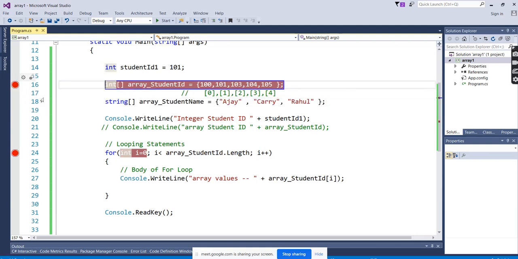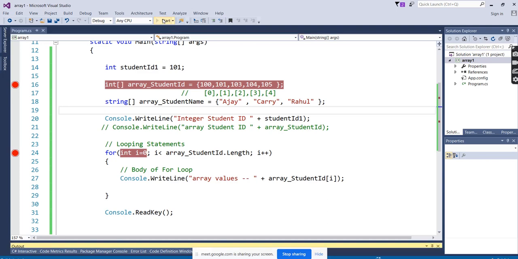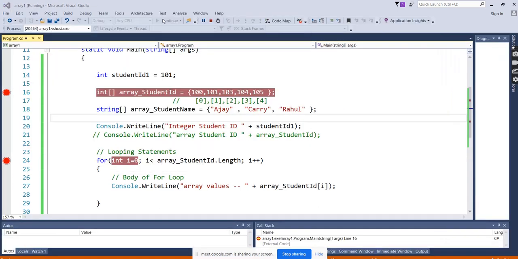Always when you want to check, when you want to confirm, it's a good practice to go with the debugger. Keep the breakpoint, just click beside this number. When you see the red mark come, it says that the debugger is ready. Whenever you run the program, when the program hits this line, the debugger starts. Dynamically you can see how the internal values are passing, how they are operating. So it's very good practice to go with the debugger.